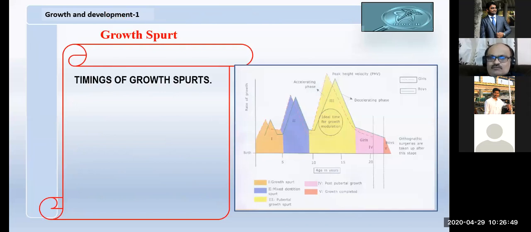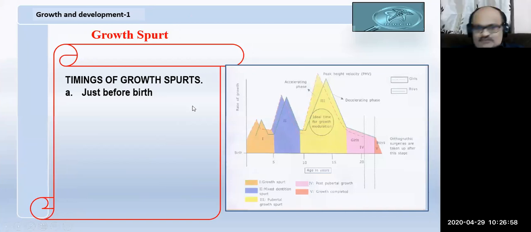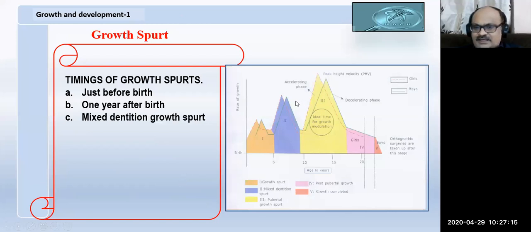Now, what is the timing of the different growth spurts? Just before the growth spurt, we cannot see the sudden increase. Next, one year after, we have one more growth spurt. Within the one year, you can see a small boy or girl growing in abdominal size. And then the mixed dentition growth spurt.